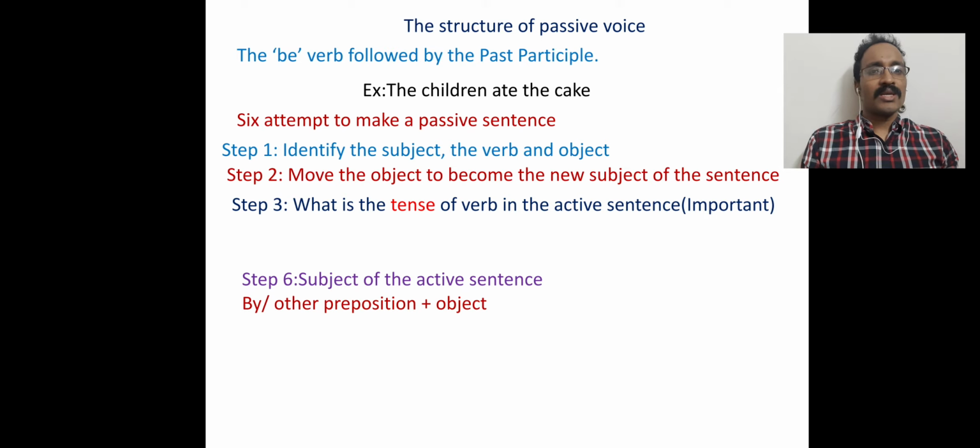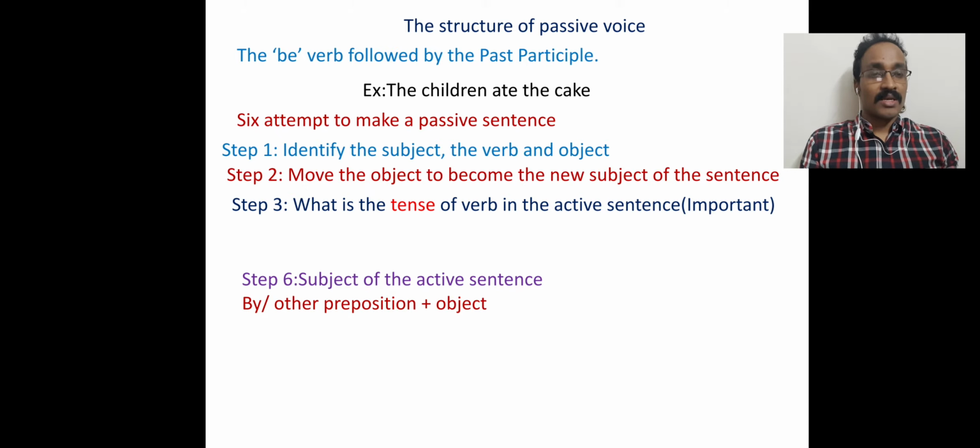Therefore we get 12 tenses in English grammar. Dear students, you have to build a very good idea about tenses to learn voice. Therefore, in the sentence we have to recognize the tense.